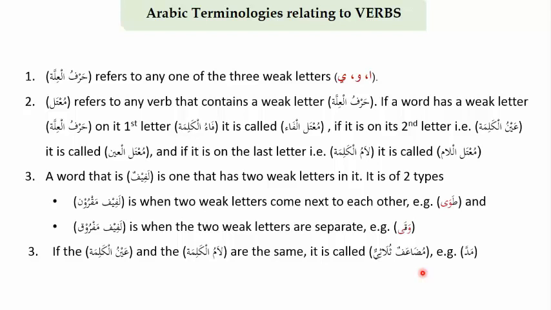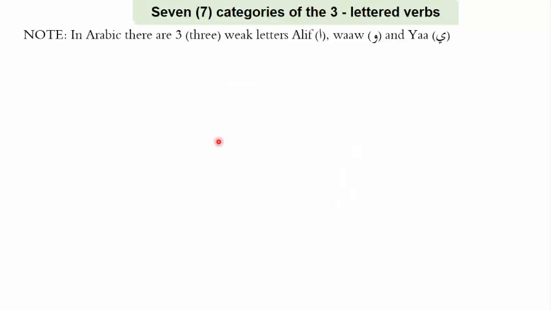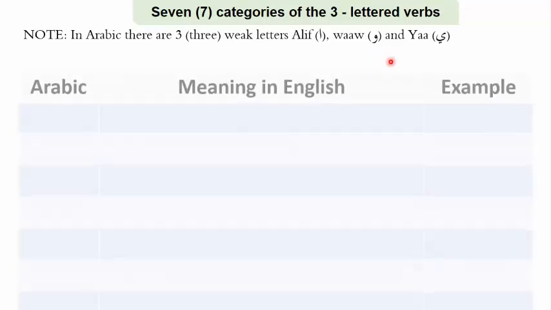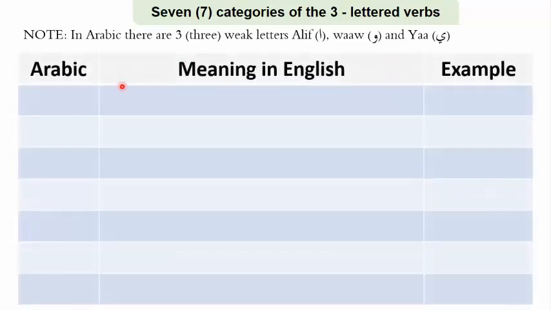So these are the terminologies that we want you to pay attention to, because we are now going to discuss something else in relation to three-letter verbs. So I want you to get these words clear in your head. In the Arabic, there are three weak letters: the Alif, the Waw, and the Ya. We discussed that already. These are the words that we're going to be talking about in relation to three-letter verbs, and there are 7 categories of three-letter verbs. So this is different from the 6 scales that they fall on. These are the categories that they fall into right now.